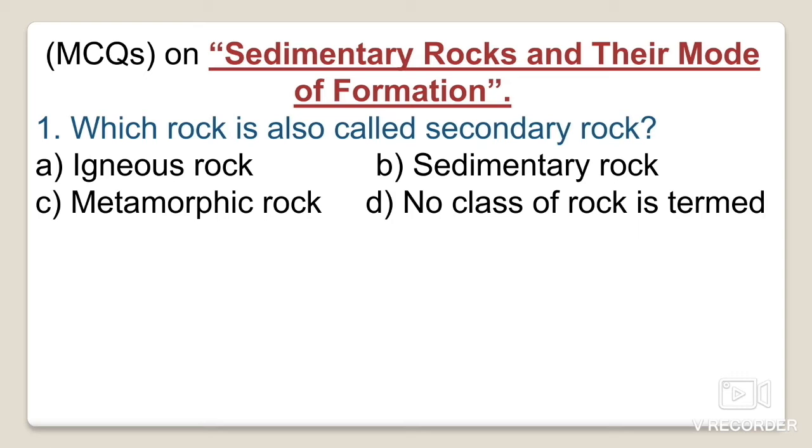These rocks are found chiefly as an extensive cover over the continents. You will get metamorphic or igneous rocks, the crystalline rocks, as older rocks, and they will be overlaid by the sedimentary rocks.